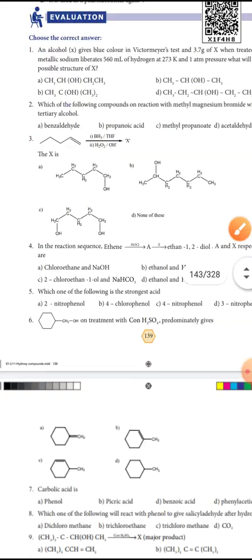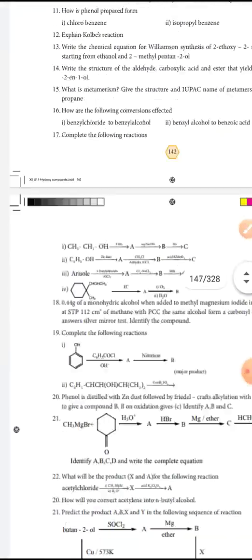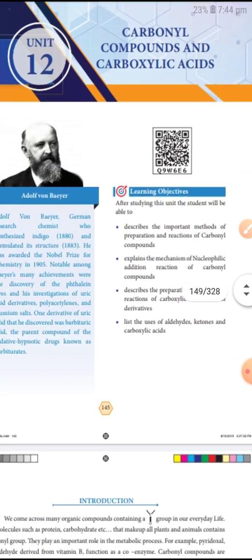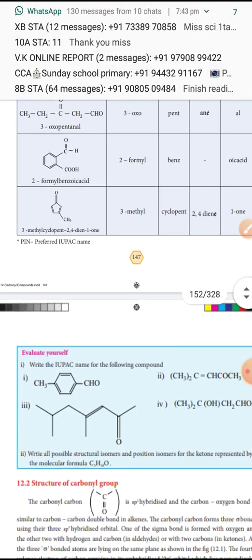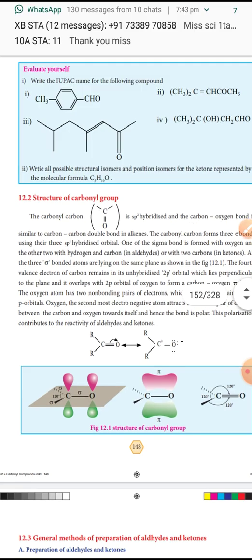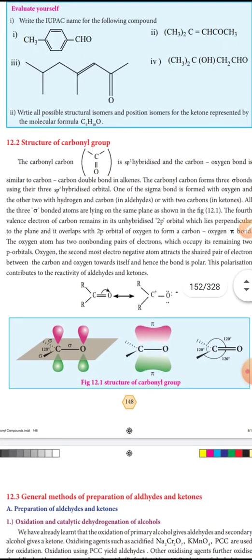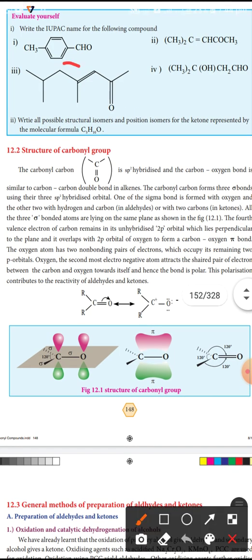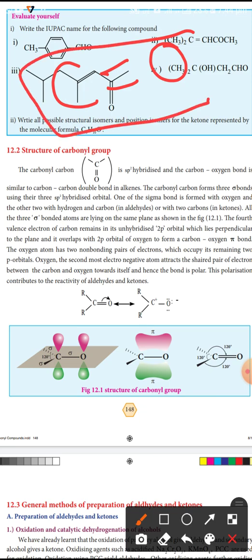Next, let us learn the next unit: carbonyl compounds and carboxylic acids, structure of the carbonyl group. The carbonyl group structure is a carbon double bond to oxygen, the ketone group. The carbonyl carbon, this C double bond O, is sp2 hybridized.